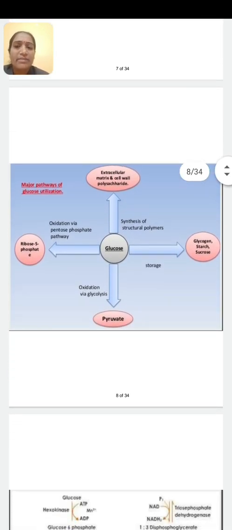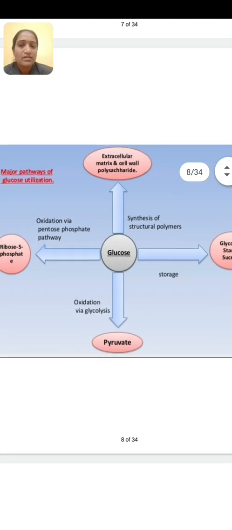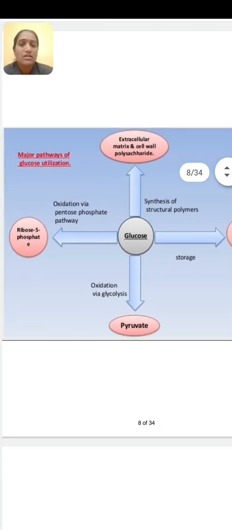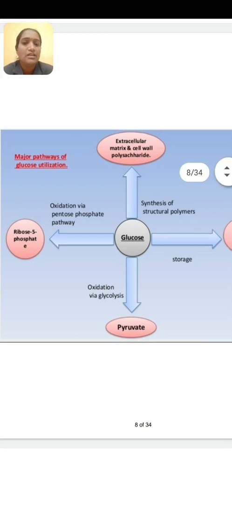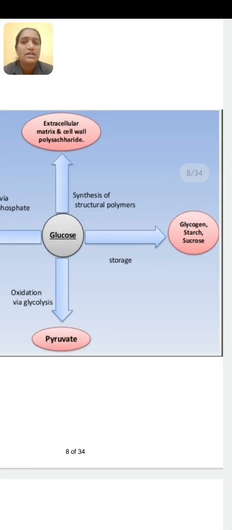Here are the major pathways of utilization of glucose. Look at the diagram. Centrally placed glucose is there. If it undergoes oxidation via the pentose phosphate pathway, it is converted into ribose 5 phosphate. If it undergoes storage, it may be stored in the form of glycogen, starch or sucrose.